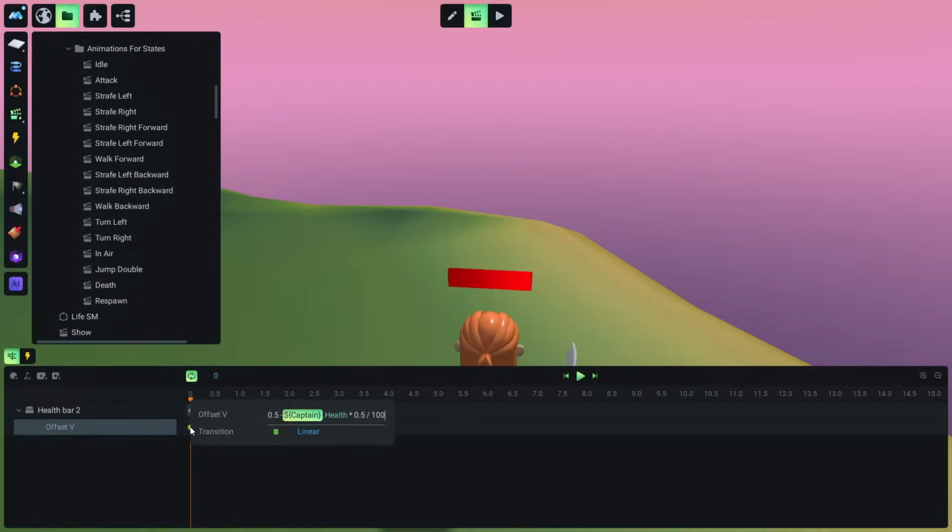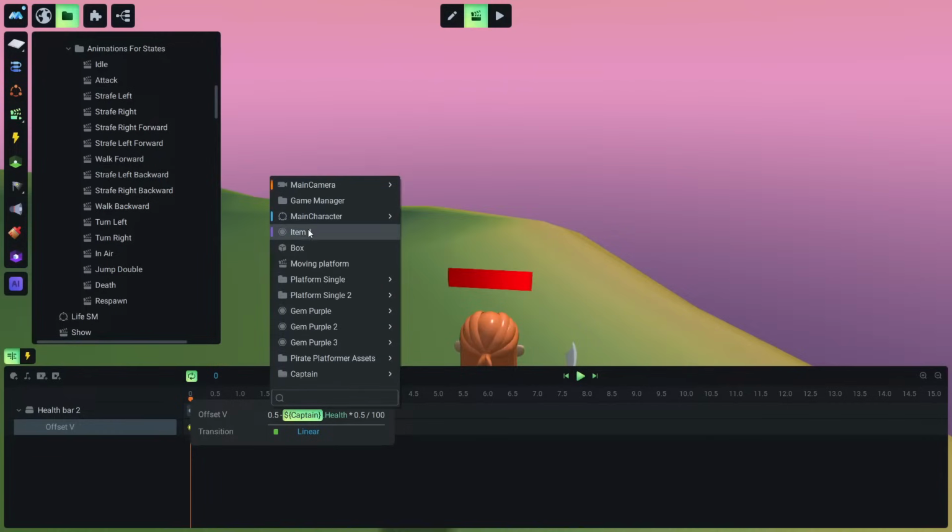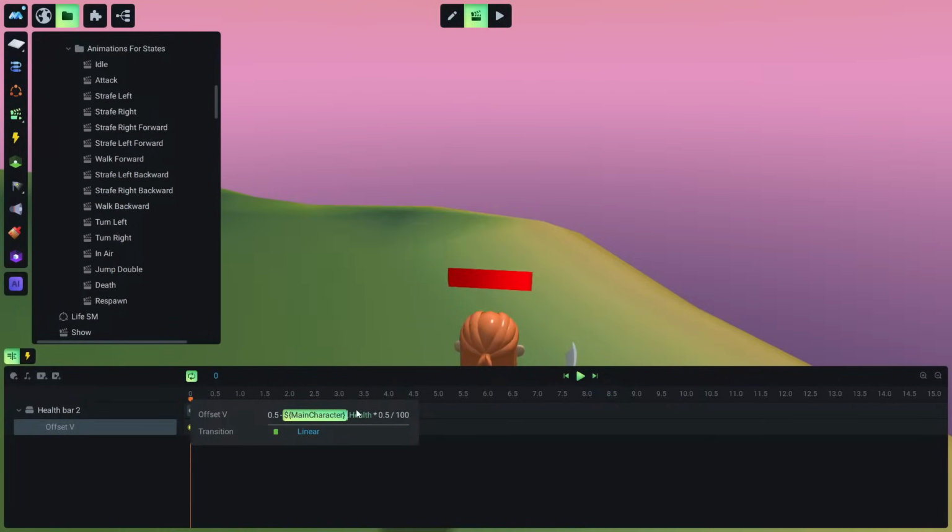Okay, so a very easy way to make this change is just to click on this captain and choose a different model, a different object. As soon as the new object has the same health variable, Manu should be able to locate the health variable and just replace it. If it doesn't, then you need to delete this and just add the new variable here. But if health is here and health is the variable of the captain, it should be automatically changed.